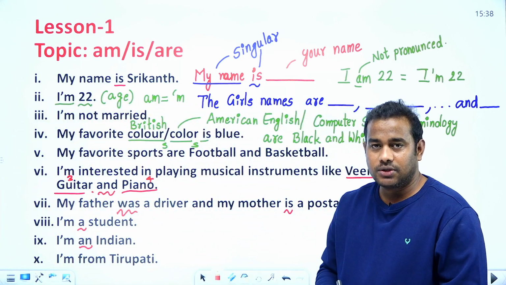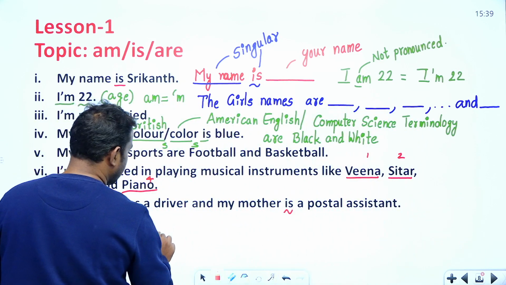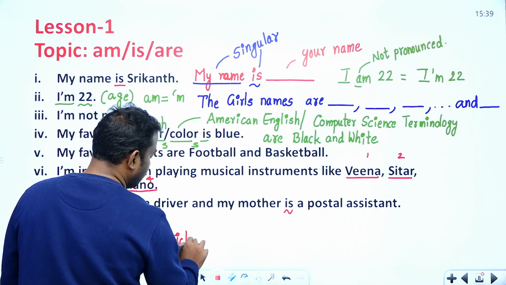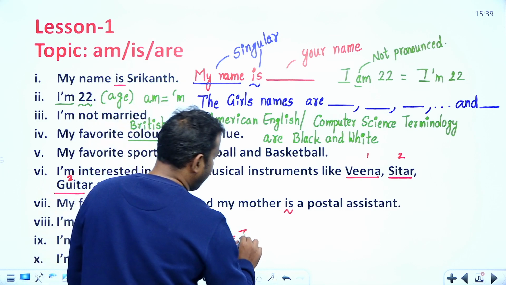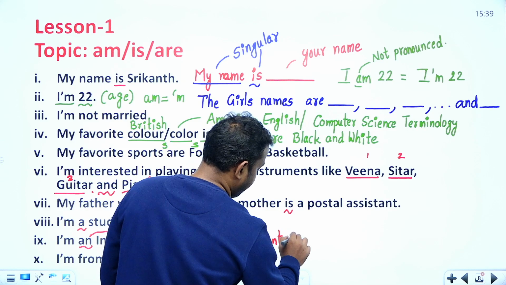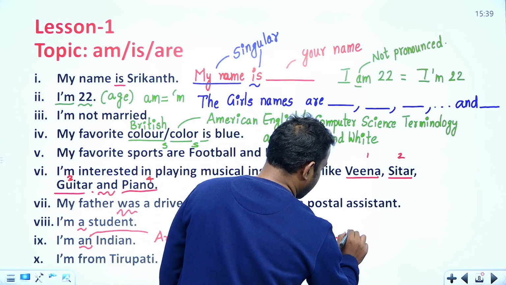Whenever a vowel sound is coming, I am going to use the article "an" in front of a vowel.